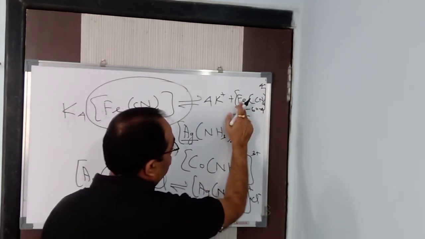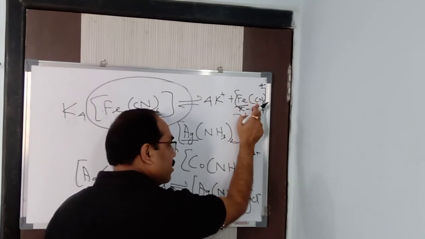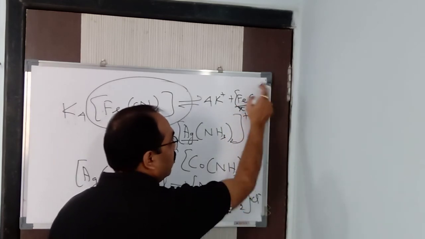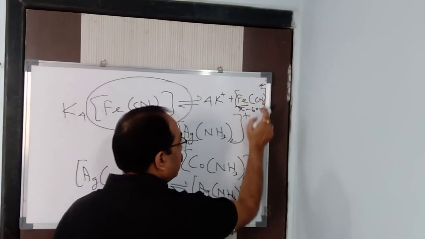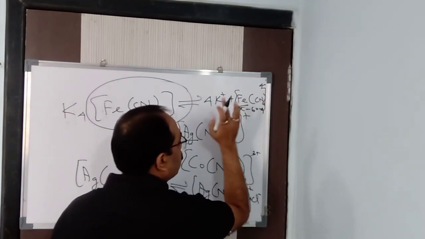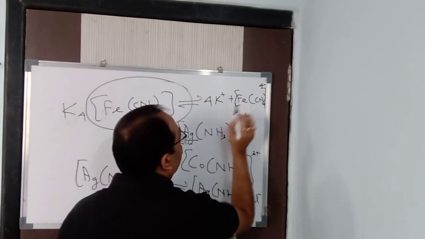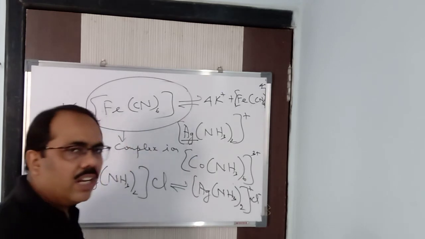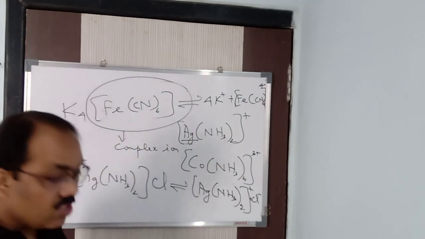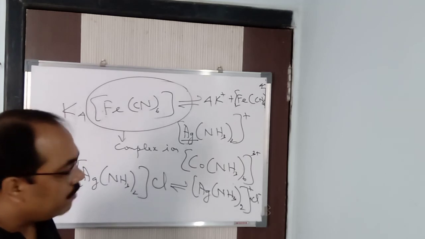I have taken X because I want to find the oxidation number of this. CN is minus 1, 6 CN is minus 6. Total charge is minus 4. Now solve this: X will be equal to plus 2. So that means it is a ferrous ion. We can say that it is not a ferric ion, it is a ferrous ion. So we can calculate anything and everything from here. We can calculate the oxidation number also. In this way we write the charge. So hence we get cationic complex and anionic complex.